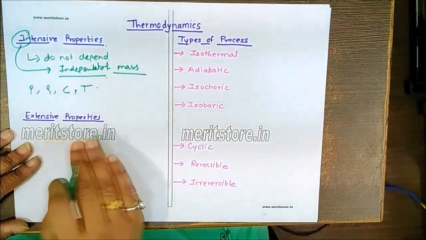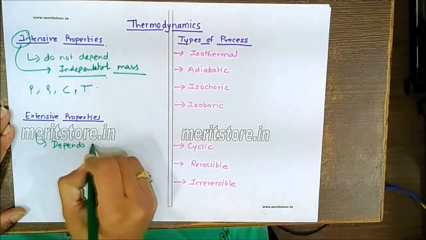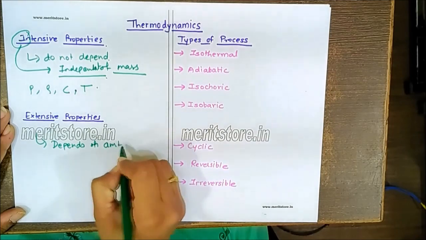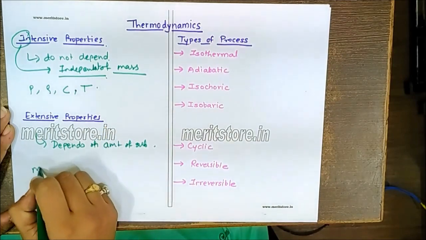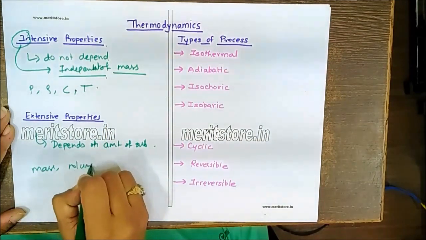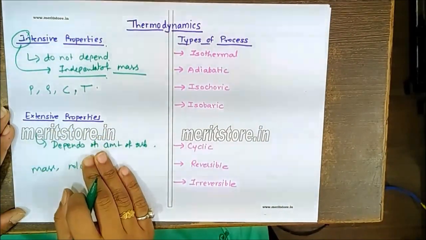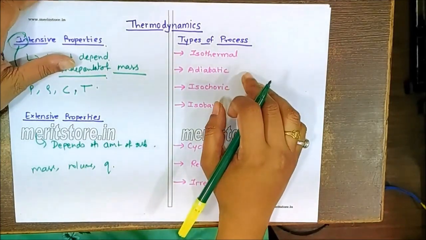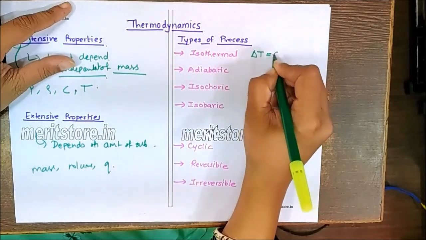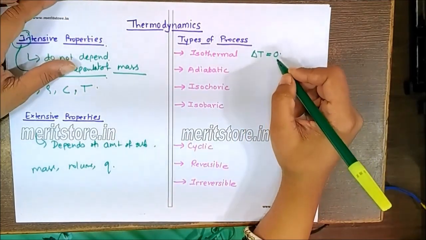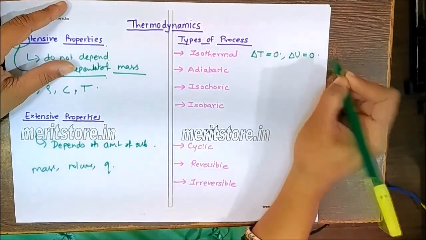In case of the extensive properties, these totally depend on the amount of substance. Hence, we call them extensive properties, like mass, volume, or quantity of heat. All these properties depend on the amount of substance. Now the types of processes. We already know isothermal, where the temperature remains constant. So we have to remember delta T will be equal to 0. The temperature is related to the internal energy of the system, so delta U will also be equal to 0.